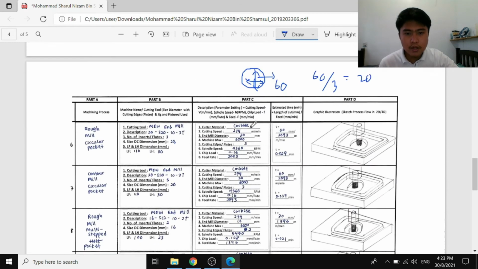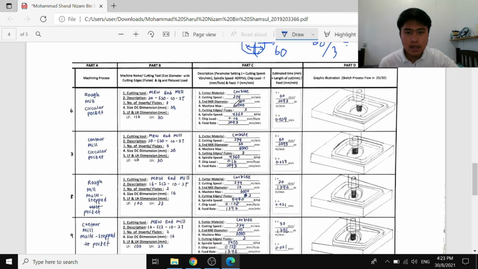So for the part A, the cutting material is carbide, and the cutting speed is 274, and the end mill diameter is 20 because the end mill diameter is equal to the size DC dimension, and for the machine max is 6000.